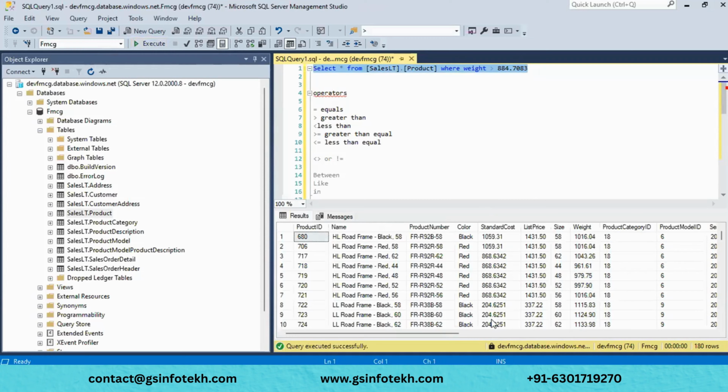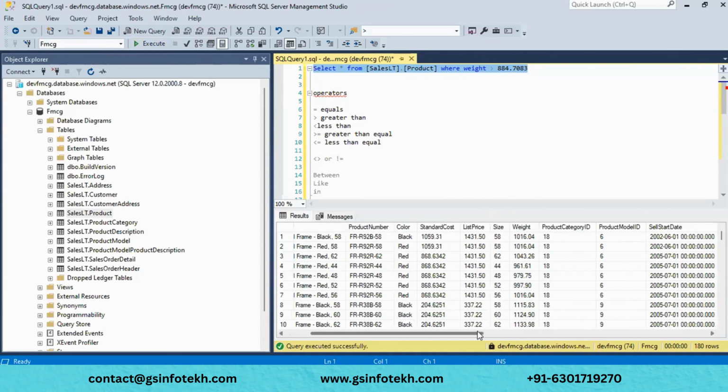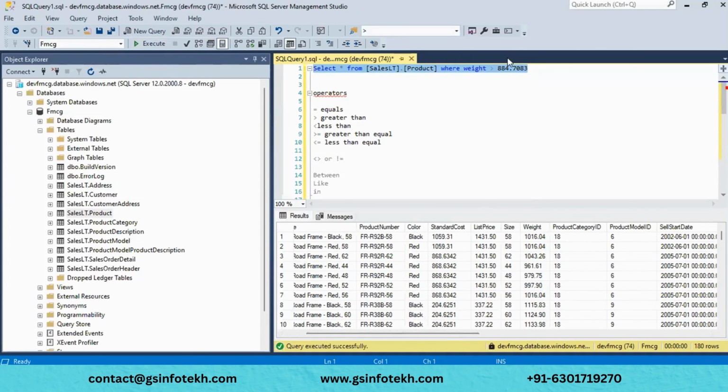See, if you look here, you can see the weight greater than 884. You can't see less than that. Now you can see the count is 180. If I change this, the count will be reduced because 884 will be removed.